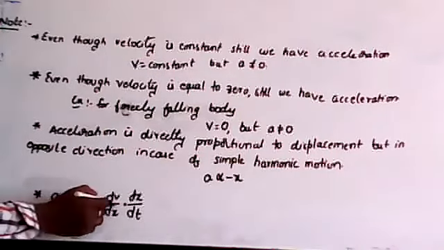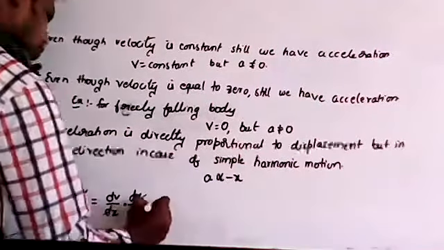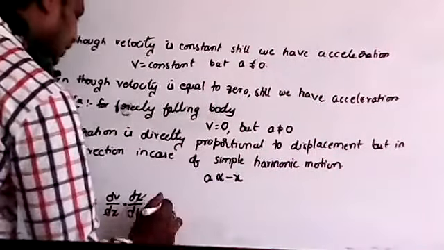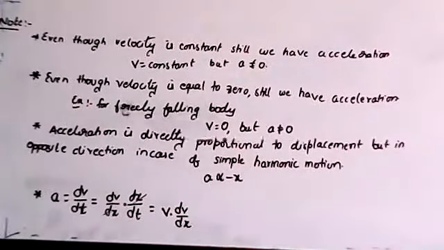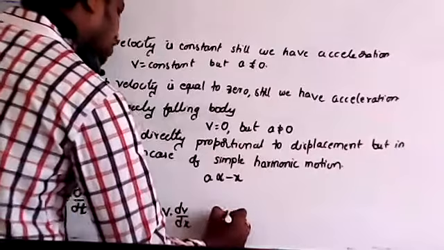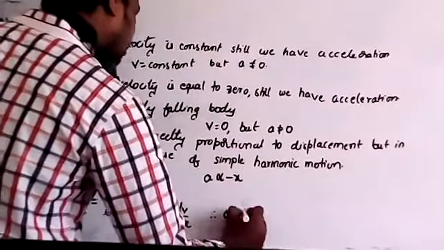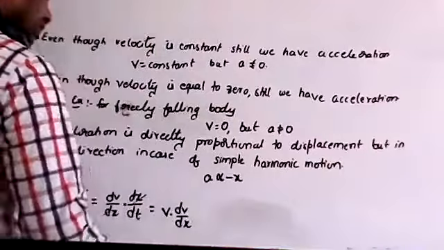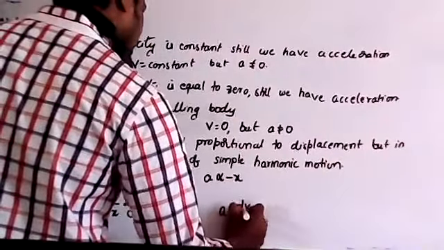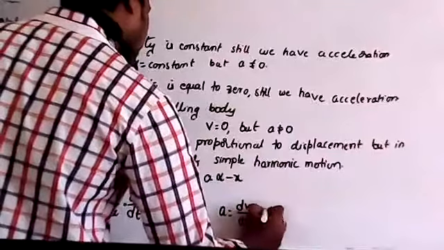So again, dx will cancel, the same equation. Now I further modify this. dx by dt is taken as velocity v, into dv by dx. Therefore, acceleration can also be taken as another equation: v into dv by dx. So this is the other form of acceleration, and this is called the chain rule.